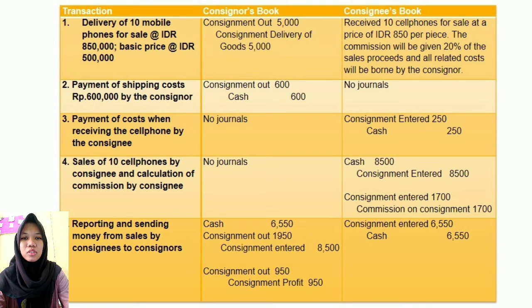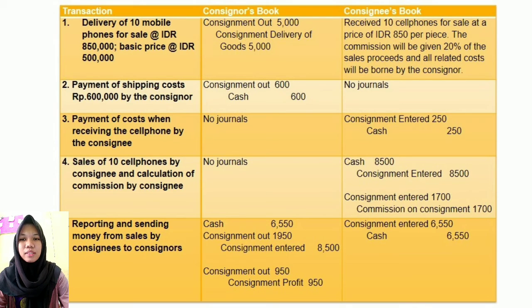Second, payment of shipping costs by the consignor. In the consignor's books, the journal is consignment out in debit and cash in credit, and in the consignee's books, there is no journal. Third, payment of costs when receiving the cell phones by the consignee. In the consignor's books, there is no journal, and in the consignee's books, the journal is consignment entered in debit and cash in credit. Fourth, sales of 10 cell phones by the consignee. In the consignor's books, there is no journal, and in the consignee's books, the journals are cash in debit and consignment entered in credit, and then consignment entered in debit and commission on consignment in credit.